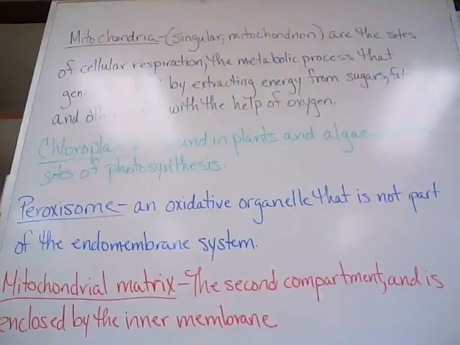Some cells have a single large mitochondrion, but more often a cell has hundreds or even thousands of mitochondria. The number correlates with the cell's level of metabolic activity. For example, motile or contractile cells have proportionately more mitochondria per volume than less active cells.